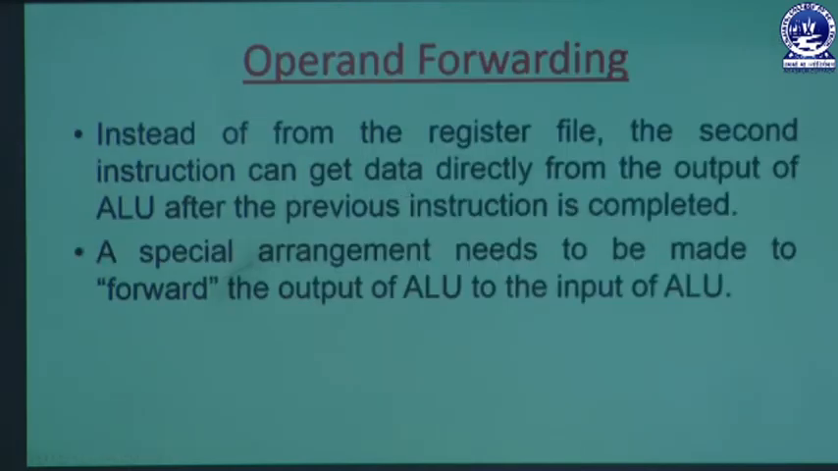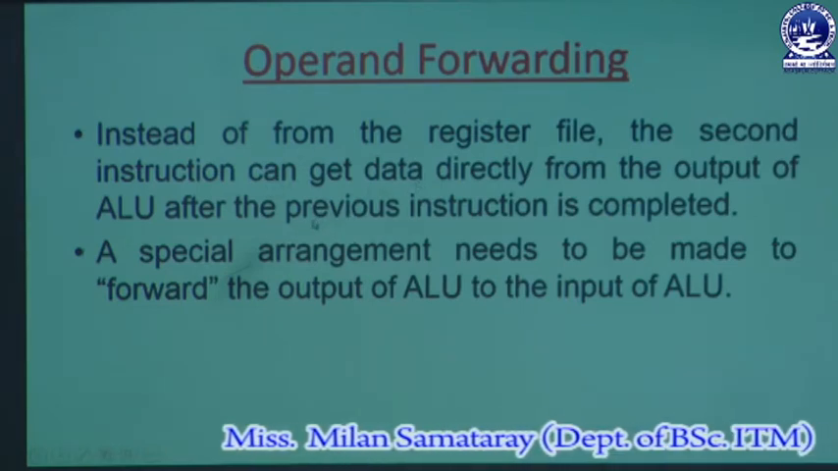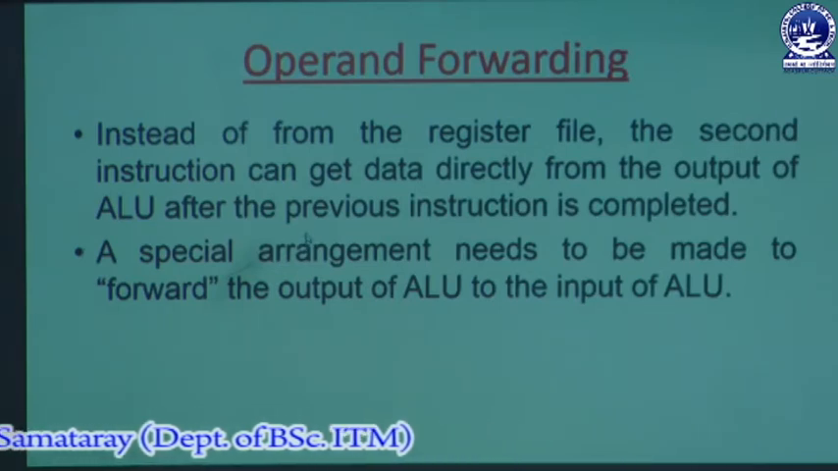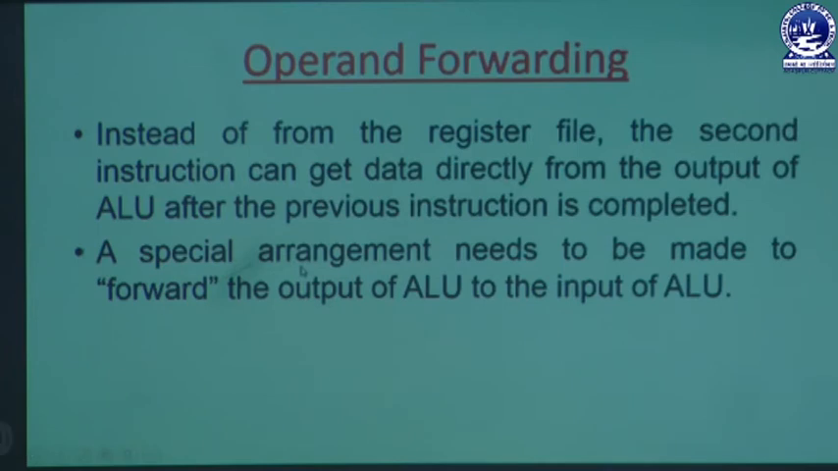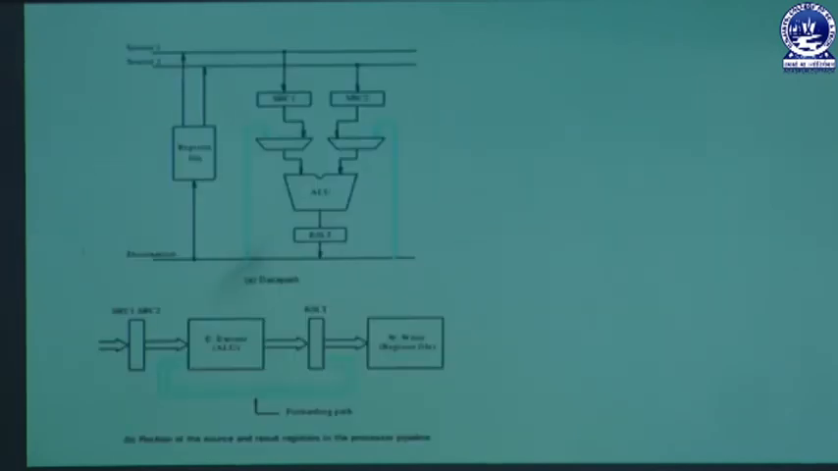But as the data has to be written first in the register file, then it will be collected by instruction 2. So that is the case called operand forwarding, and by using this technique the second instruction can get data directly from the output of the ALU after the previous instruction is completed, and a special arrangement needs to be made to forward the output of the ALU to the input of the ALU. So here is the diagram. Here you can see one multibus organization concept we are using, and this is the data path and this is the forwarding path.